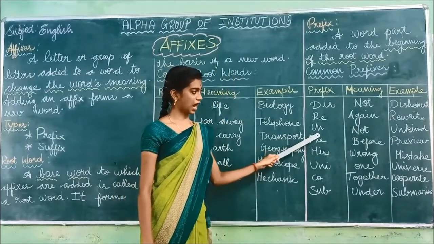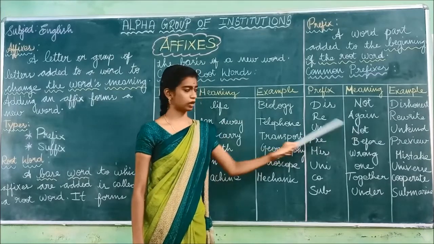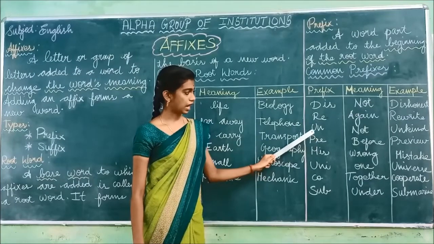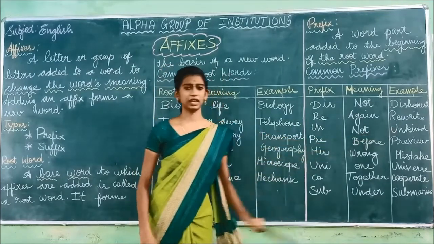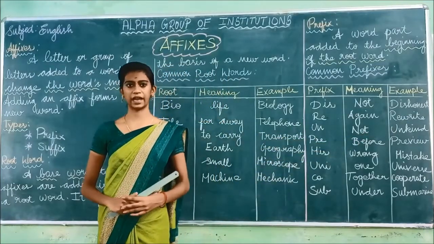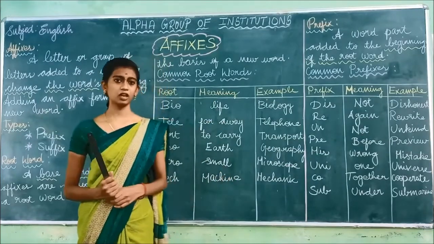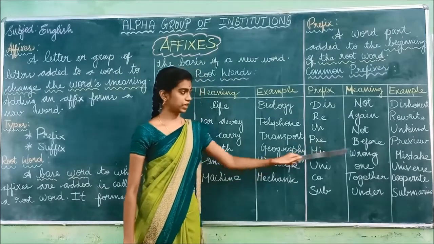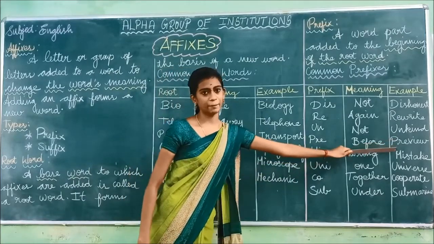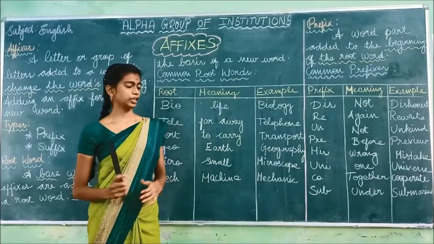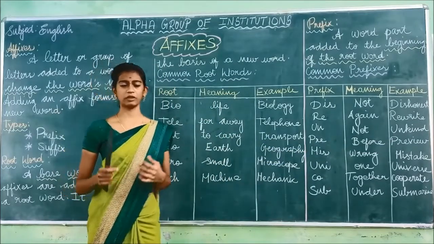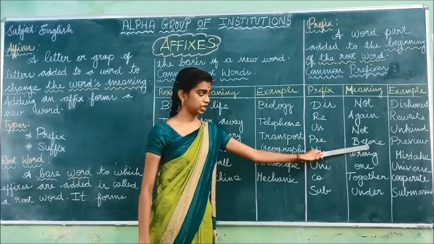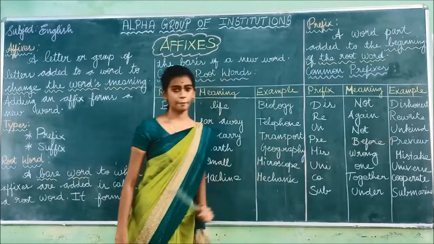And the next one is un. The meaning of un is also not, like dis. So for dis the meaning is not, and for un also not. Unkind means not being kind, a very rude person. The next one is pre. Pre means before, and the example is preview, which is seeing in advance.